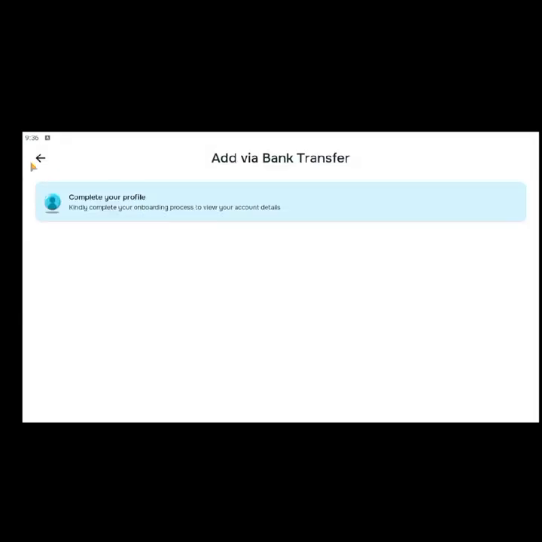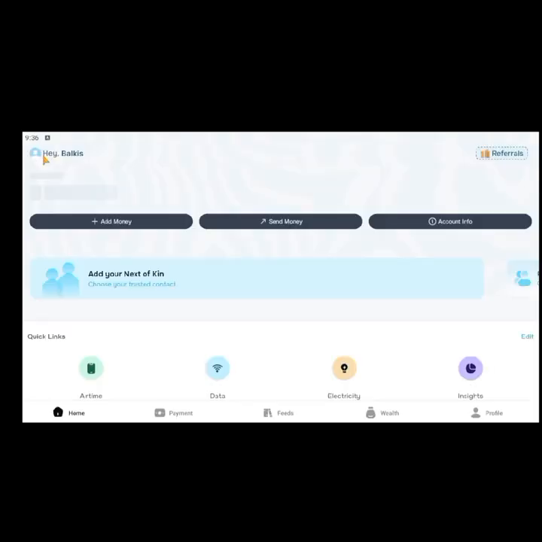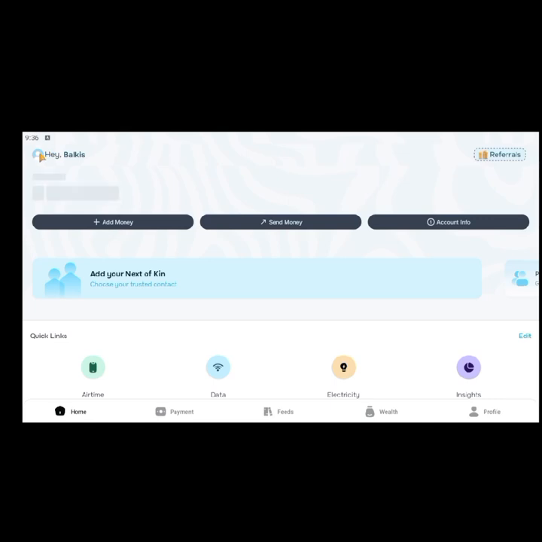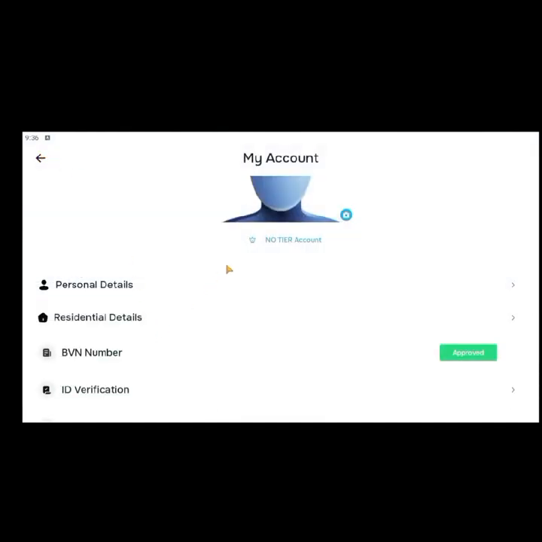So you have to complete your profile. Okay, so how do you complete your profile? You come to this place and click on this place, so you would see. Don't forget that the way you do things on OPay, PalmPay, GT Bank, Access Bank, you have to complete your KYC and every other thing. So your personal details, click on this place, complete it.